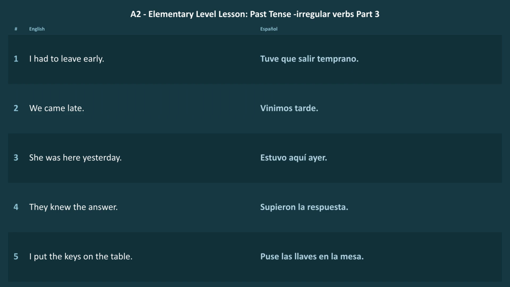Now, venir means to come, and in the simple past, the base changes to vin. So, vine, viniste, vino, vinimos, vinieron. Careful. Vino also means wine. Yes, Spanish gives you one word that can mean he came or wine. Context does the hard work.